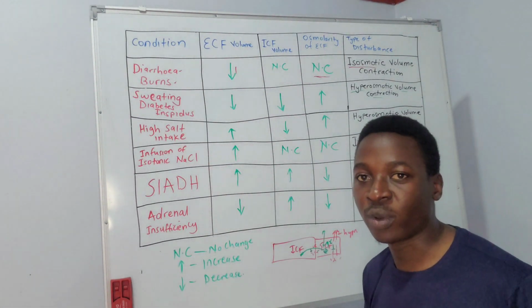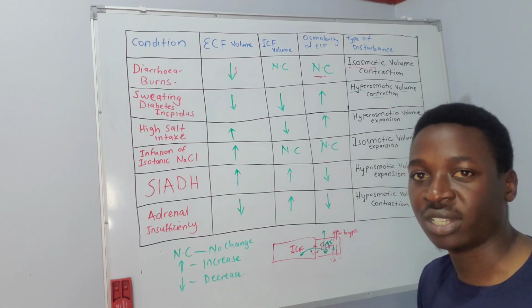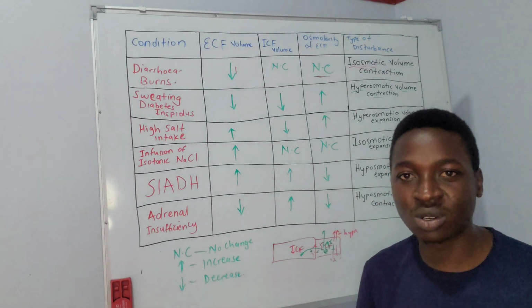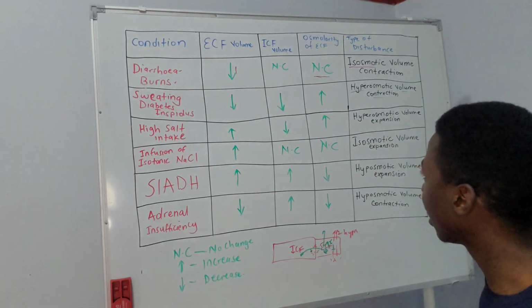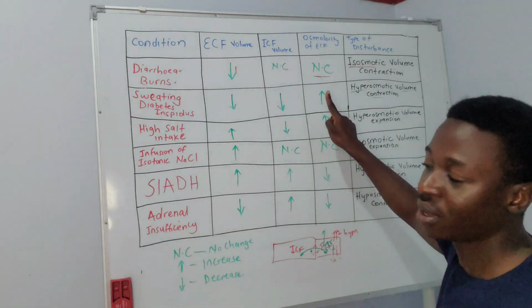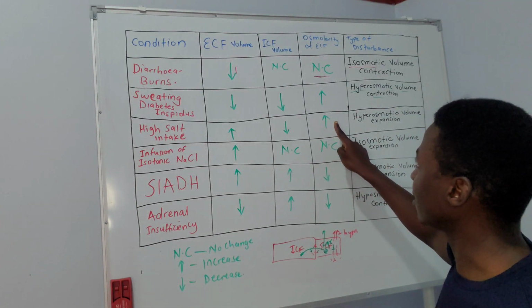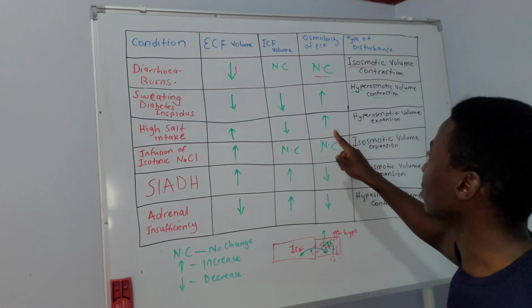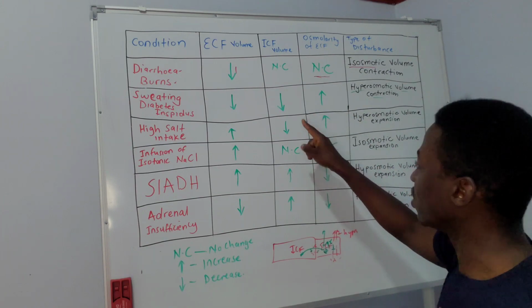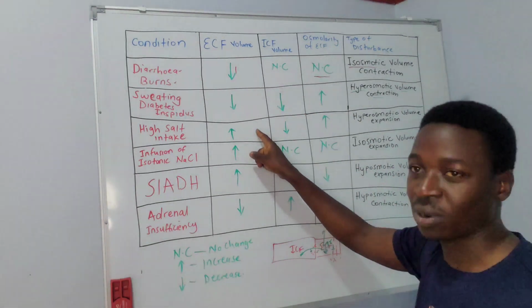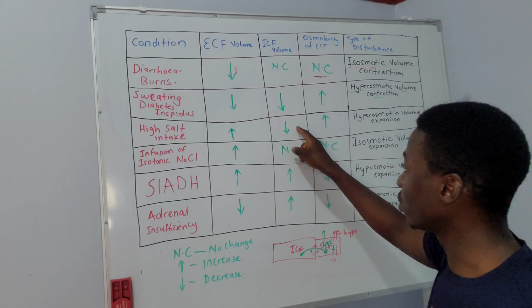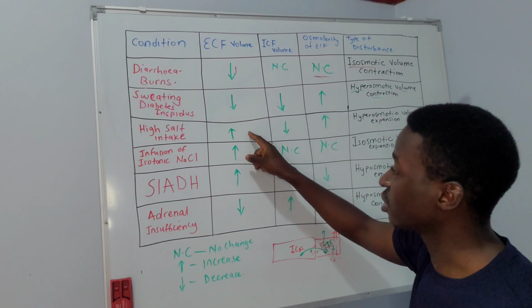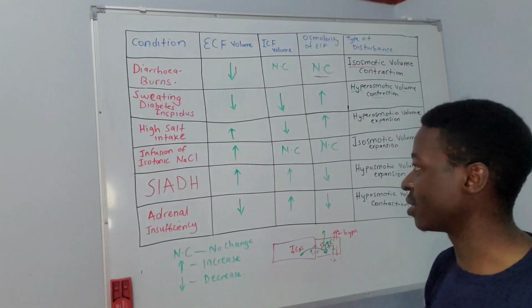High salt intake. When you take a lot of salt, introduce a lot of salt within your extracellular fluid compartment, the osmolarity is going to increase. Because the osmolarity has increased, this causes fluid shift from the intracellular to the extracellular. So the volume of intracellular is going to decrease as the extracellular fluid volume actually increases.